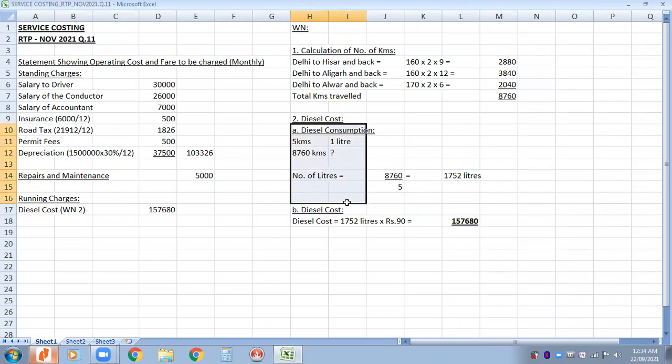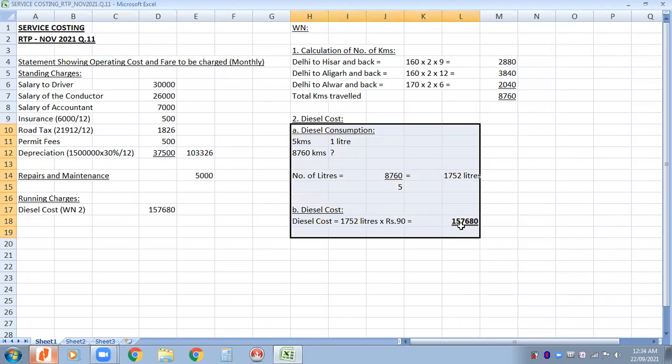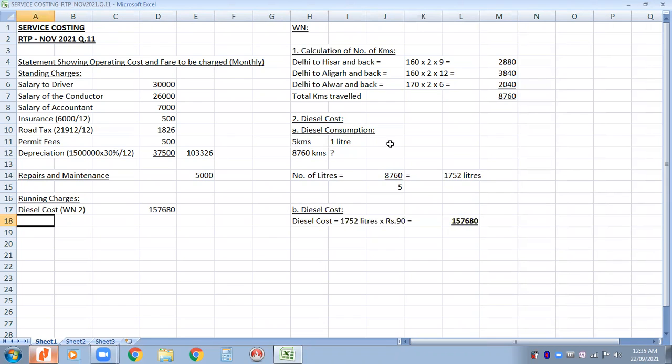This is one of the simplest methods to understand. But if you are aware of this step, you can do the entire calculation in the bracket itself over here and skip the working note, something like this. You can directly write 8760 divided by 5. 8760 is the total kilometers traveled, and 5 is the average of the vehicle, 5 kilometers per liter. So 8760 divided by 5 multiplied by 90. You can directly calculate in that manner also. This is how it goes.